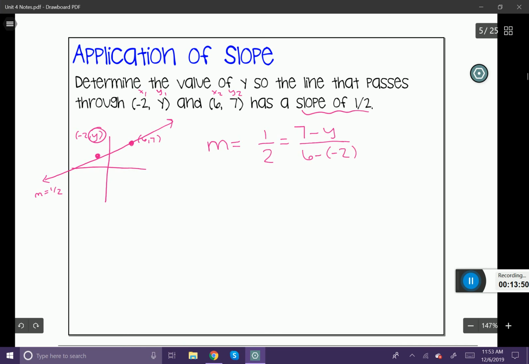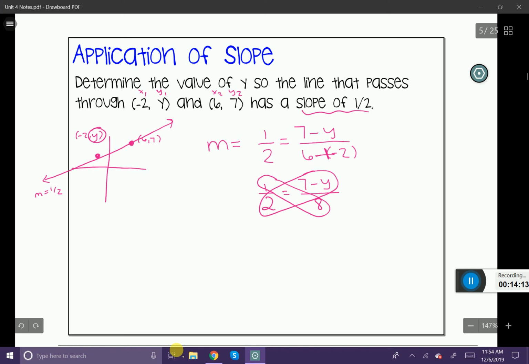I'm going to take it one step further and simplify whatever I can here. My numerator is already simplified, and my denominator, 6 minus -2, turns into a plus, giving me 8. This probably looks familiar to you from the equations unit. This is a proportion. I'm going to use my knowledge of proportions to finish solving this problem.